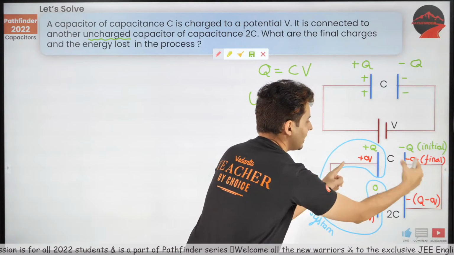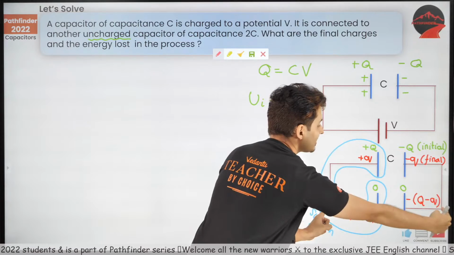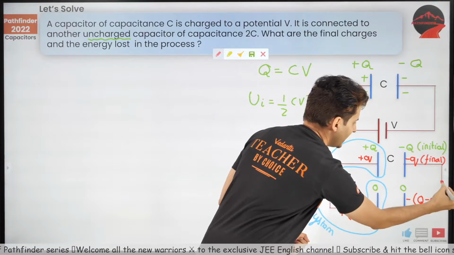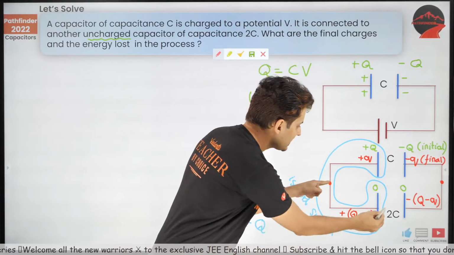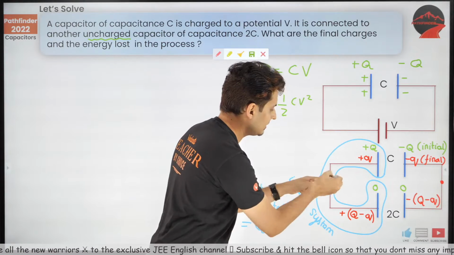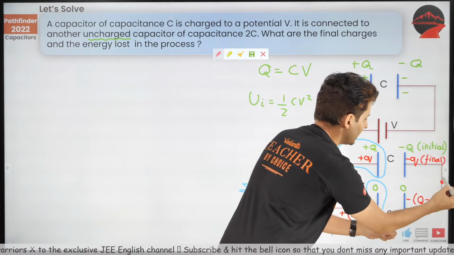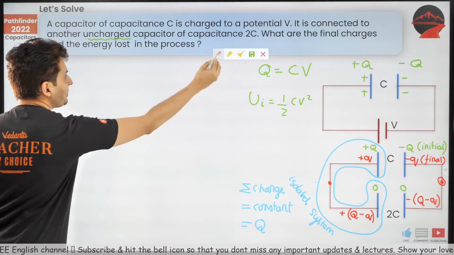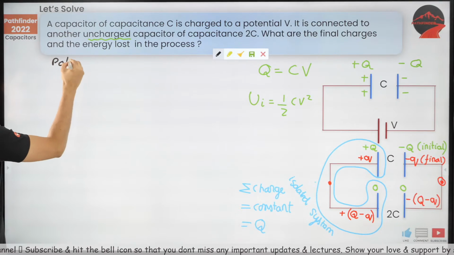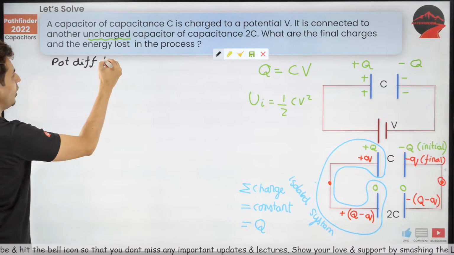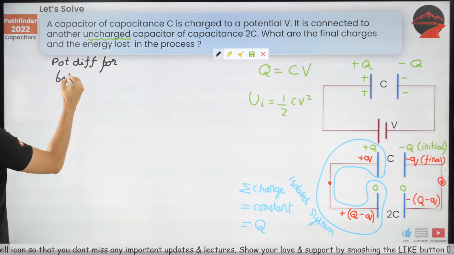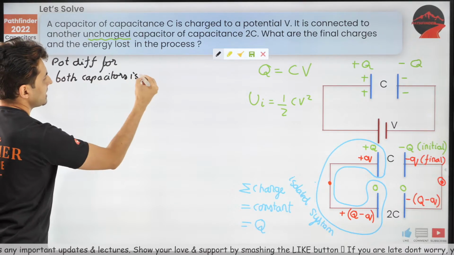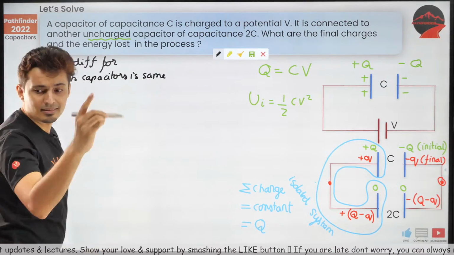And look at this. Whatever voltage will be there across this capacitor will be the same voltage across this capacitor. Why? Think about it. This capacitor is connected to this point, and that capacitor is also connected to that point. So can I say the potential difference for both capacitors is the same?